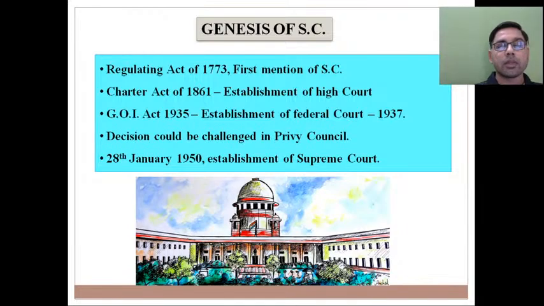बट ये जो फेडरल कोर्ट इस्टेब्लिश हुआ है, that came into existence in 1937, इसके जजमेंट के अगेंस्ट आप प्रिवी काउंसिल के सामने भी जा सकते थे. That was the highest judicial body in context of England at that time. So the kind of federal court that we are establishing through Government of India Act 1935, that cannot be regarded as highest court of appeal if you compare it with the present day Supreme Court, which is the highest court of appeal in territory of India on all civil, criminal and constitutional cases.